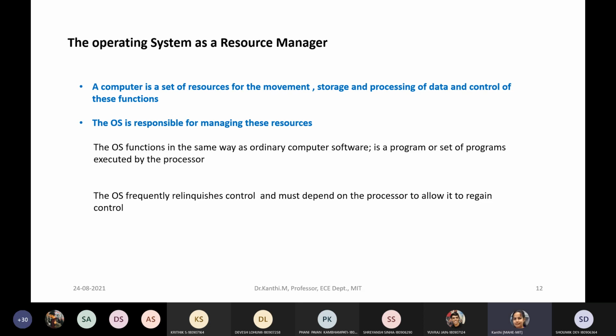the various functions. So a computer is a set of resources for movement, storage, processing of data and control of all these functions. You need to do the main simple term. It has to do this. You consider any application or anything. Ultimately, there should be some instruction or data given, and it needs to store it somewhere, and it has to process it.